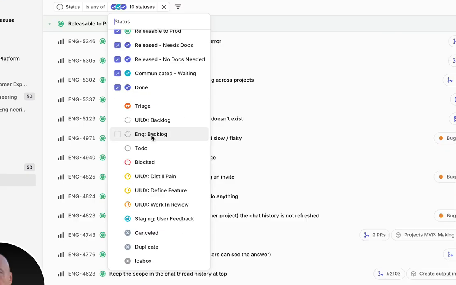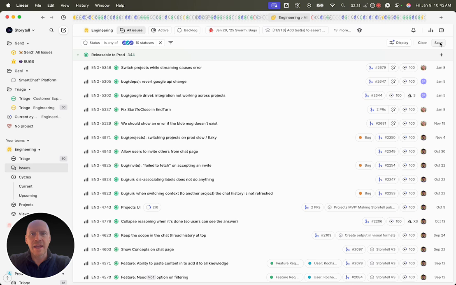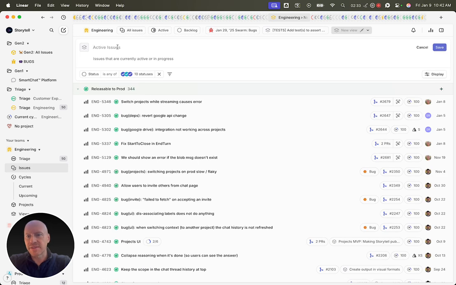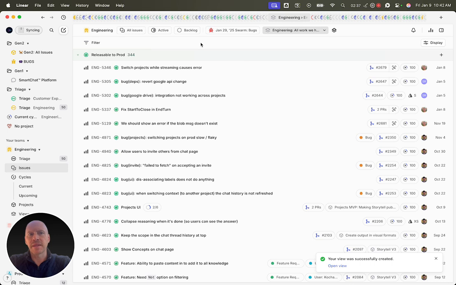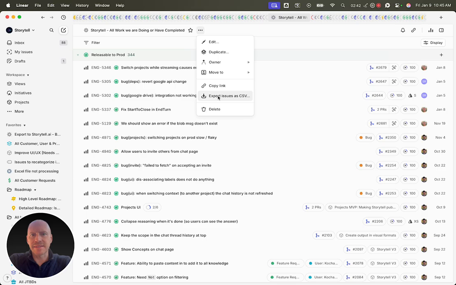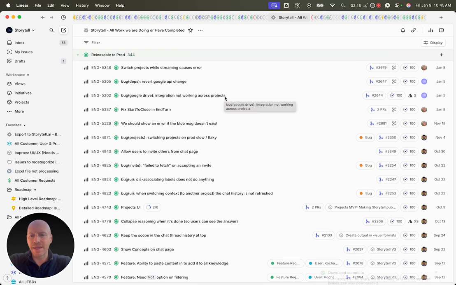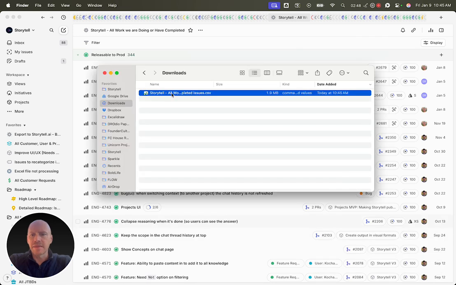So what I'm not including here is work that's in the backlog, meaning work that we have not yet done. This is just for us to be able to see everything that we've done. And I'm going to save this. I call it engineering all work we have shipped. So now I've saved that as a view. Now what I can do with this view is export these issues or these tickets as a CSV. And so what I'm doing now is making a CSV that has all of our Linear issues here.